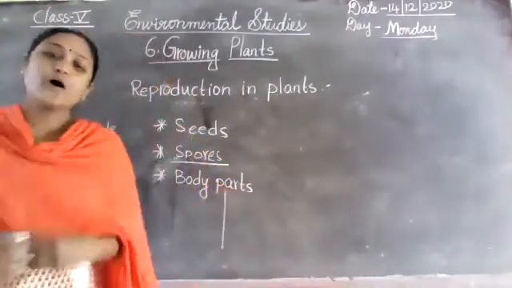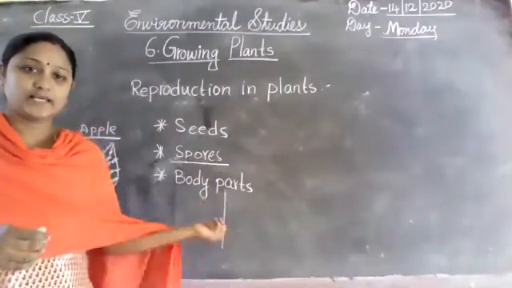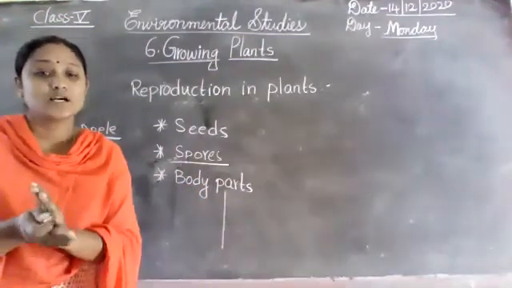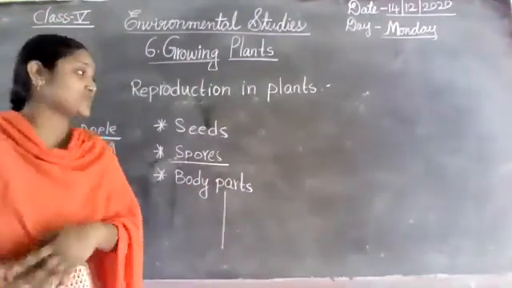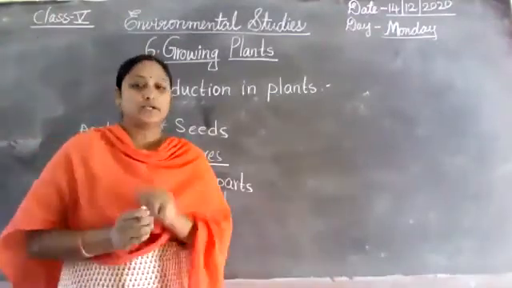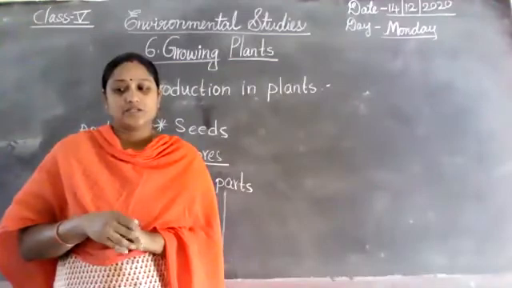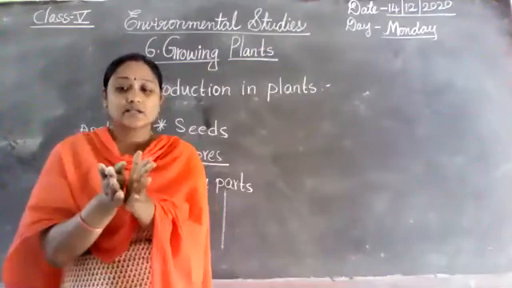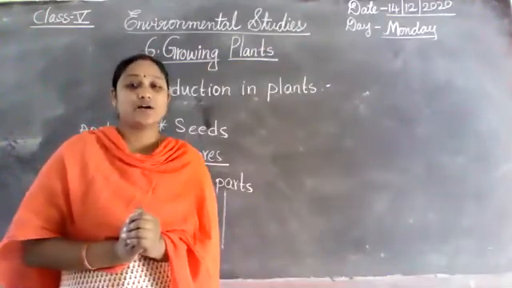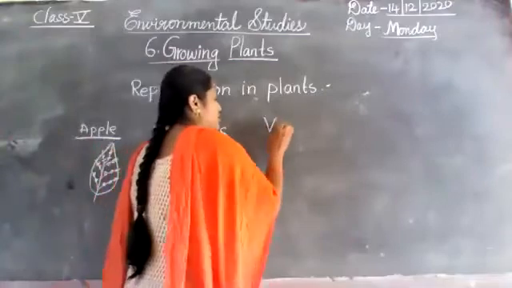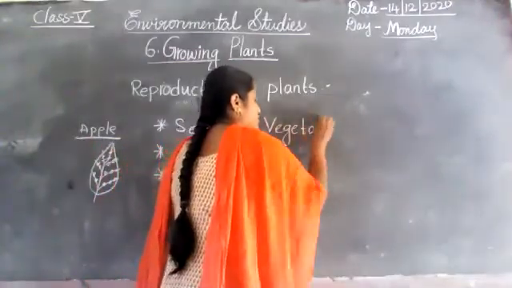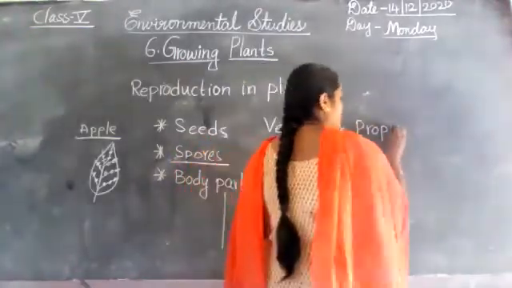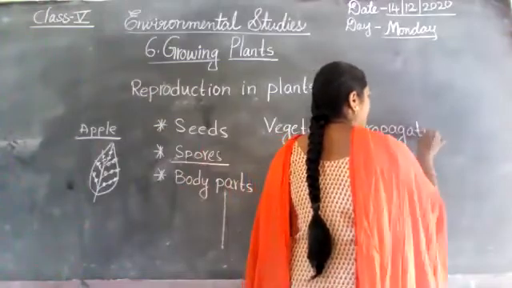Next, body parts. Once again, I remind you here, body parts. Some plants reproduce from their body parts. For example, root, stem, leaves. This type of reproduction is called vegetative propagation. Vegetative propagation. This type of reproduction is called vegetative propagation.